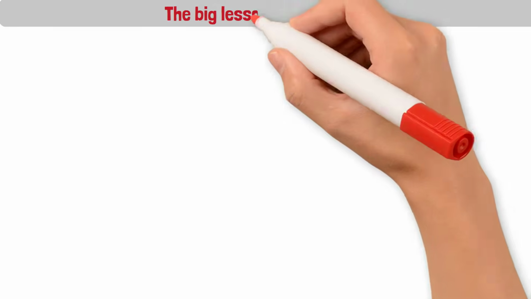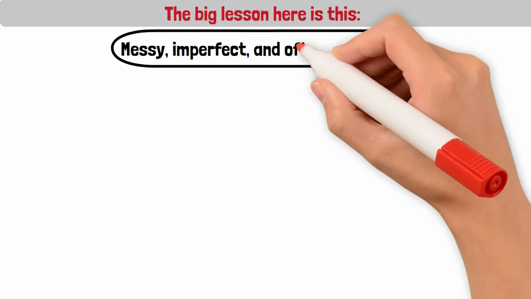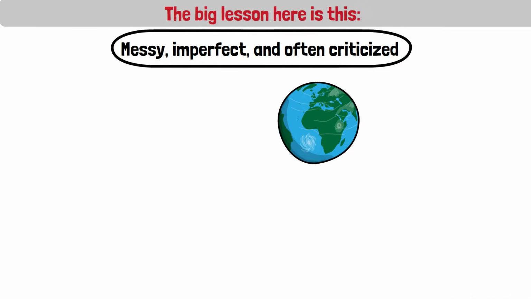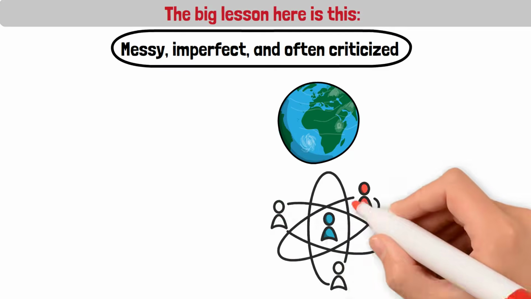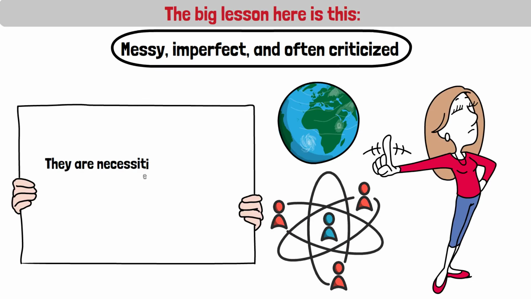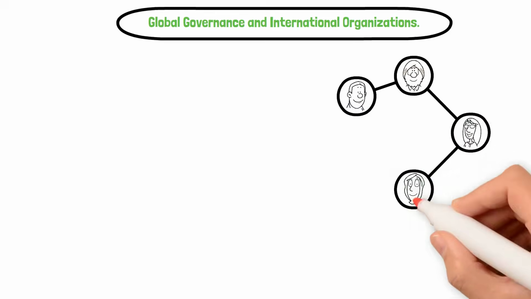The big lesson here is this: global governance is messy, imperfect, and often criticized, but without it, the world would face chaos. In an interconnected era, international organizations are not luxuries, they are necessities for survival, cooperation, and progress. And that's today's lecture on global governance and international organizations, the imperfect but essential frameworks keeping our world connected.